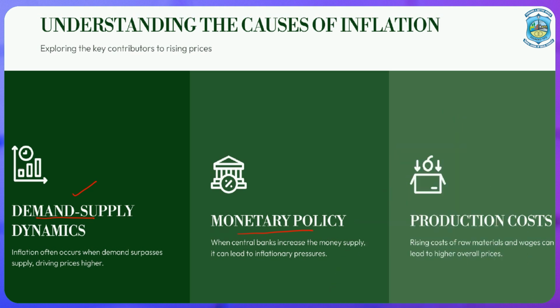And the third reason is production cost. Whenever there is a high rise in the manufacturing of goods, the cost of raw material is going to increase. In such a situation also, because of the increased production cost, there is inflation. As production cost increases, the price of goods and services will also increase, and due to the rise in price, we need to pay more for the same goods and services, which a consumer is not going to be able to afford. Such a condition will again generate a reduction in purchasing power. That means due to an increase in production cost, there is inflation in the economy.